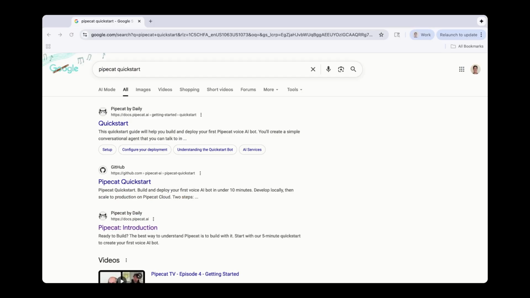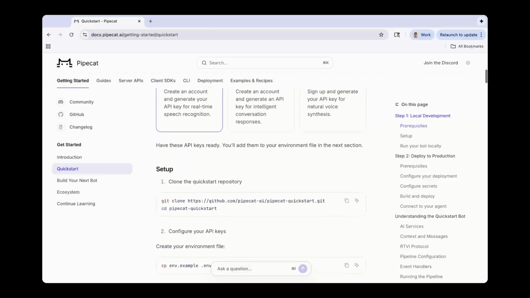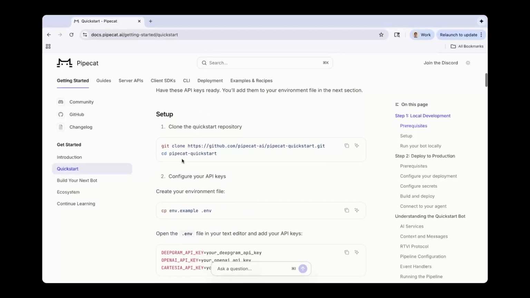All right, so the first step, as always, is to set up our working Python Pipecat voice agent. So you're going to search up Pipecat Quick Start and then click on this first link. Now, these are Pipecat's official docs that walk us through setting up this voice agent. Now down here in setup, we can see that the first step is cloning the repository. So you can just copy this command and then head over to any code editor of your choice.